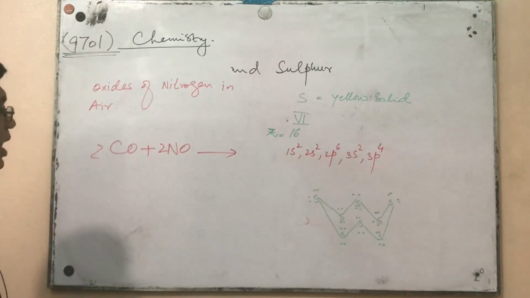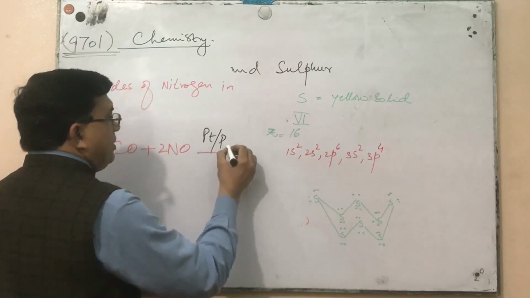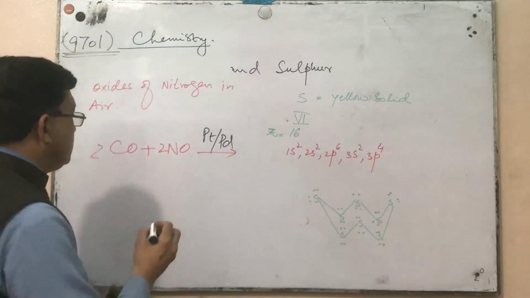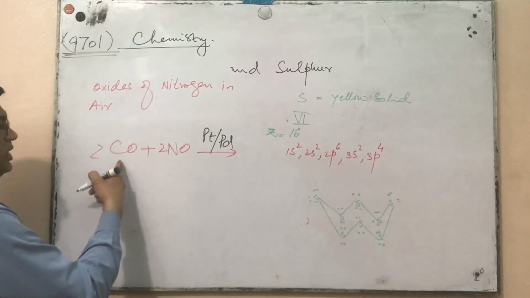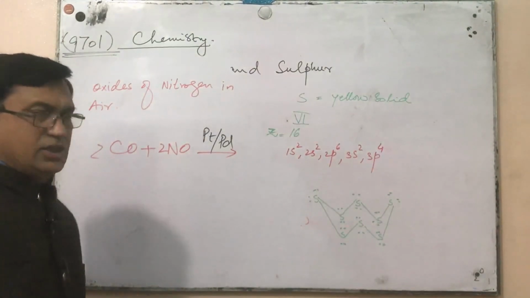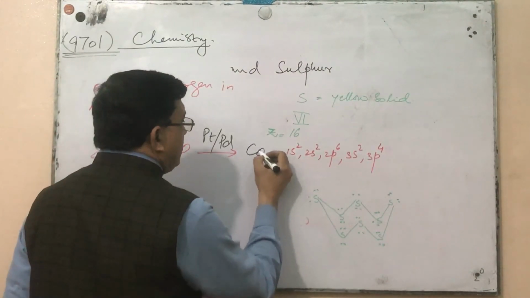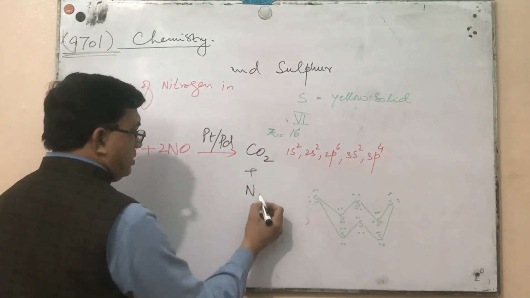What will happen, definitely, in the presence of platinum or palladium catalyst which are present in the catalytic converter. These gases are very harmful, carbon monoxide is a very dangerous gas for human health. This is converted into carbon dioxide and then nitrogen gas.